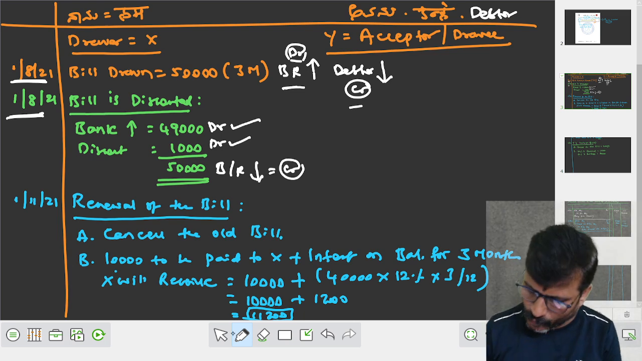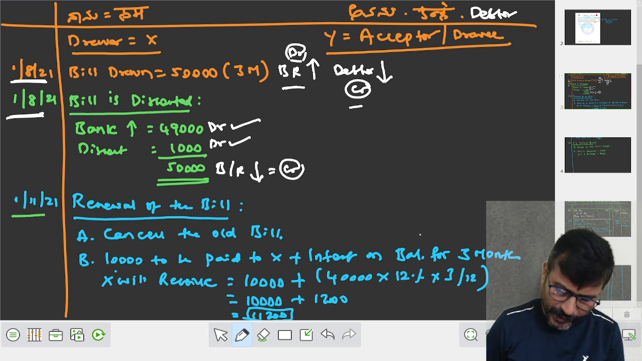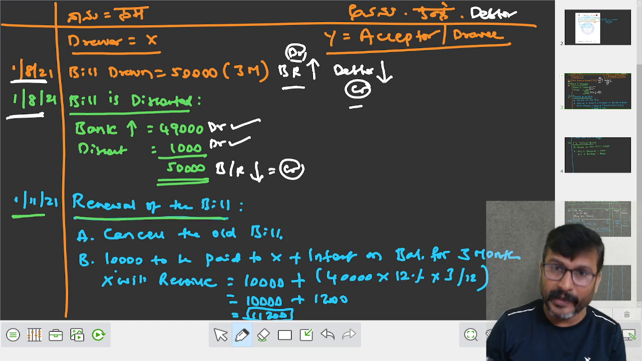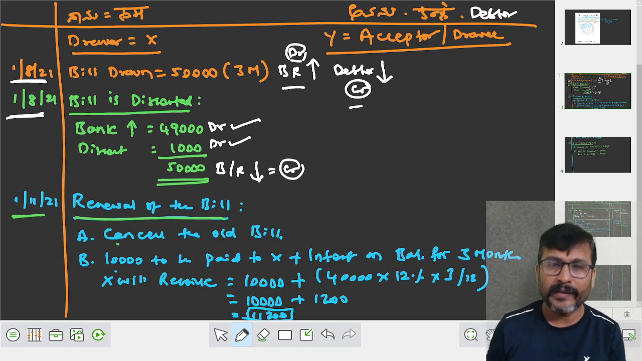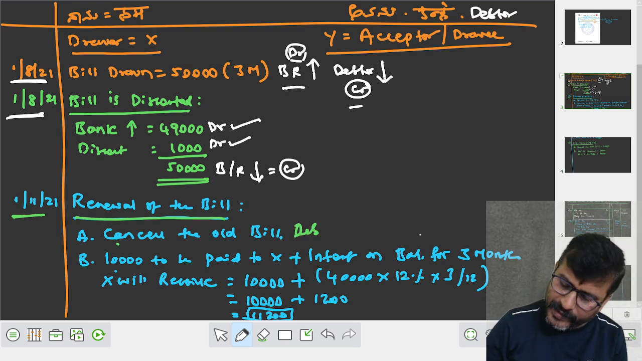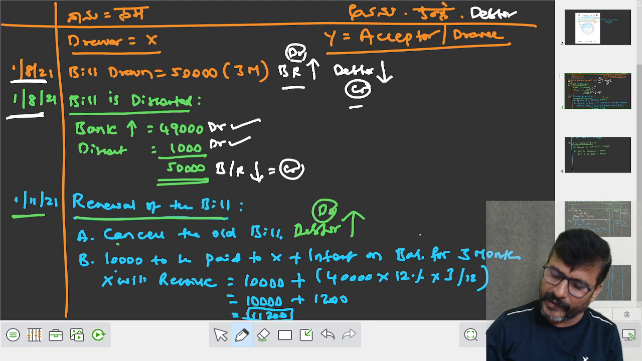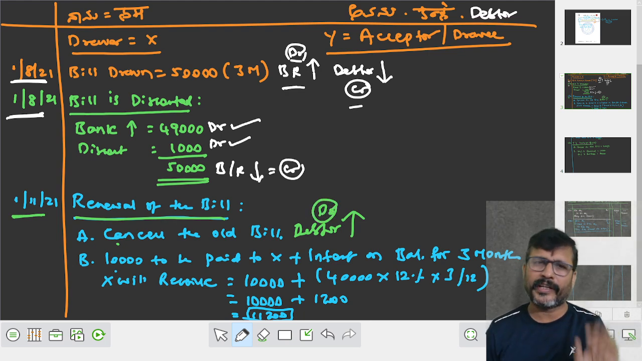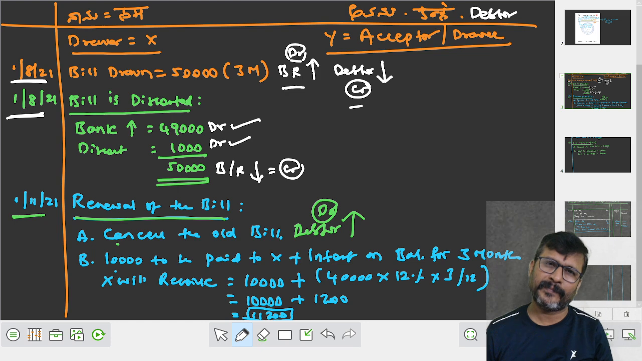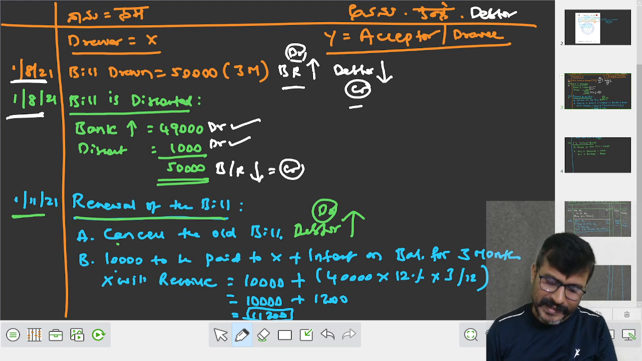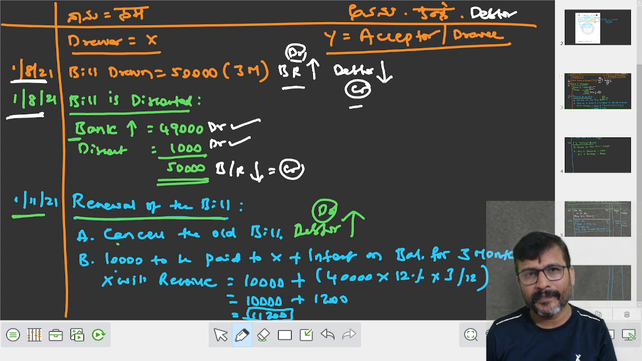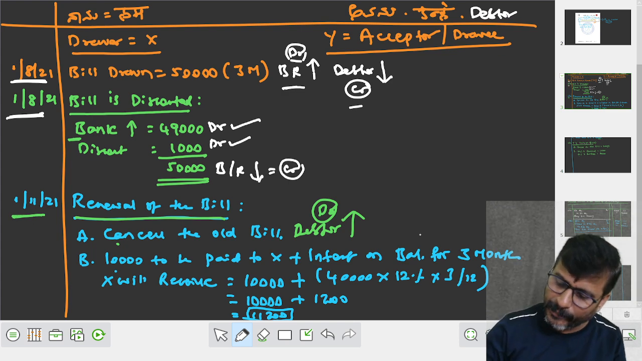What happened after the discount? Look here. On November 21, renewal of the bill. When the bill is renewed, what do we have to do? Cancel the old bill. When you cancel the old bill, always remember, my dear student, debtor increased, it is to be debited. Now the question arises, what is to be credited? Is it bills receivable or bank? Since the bill is discounted with the banker, we have to credit bank.